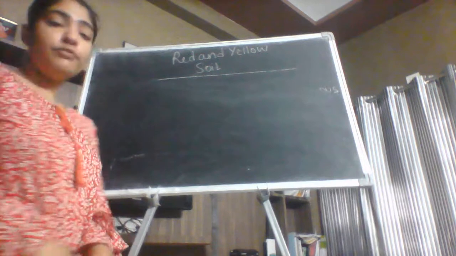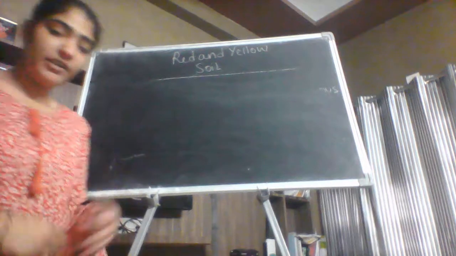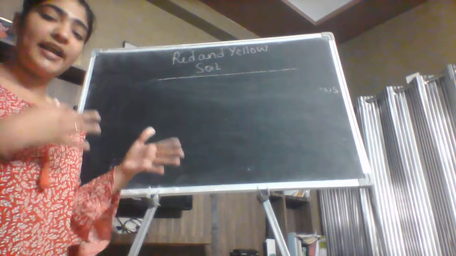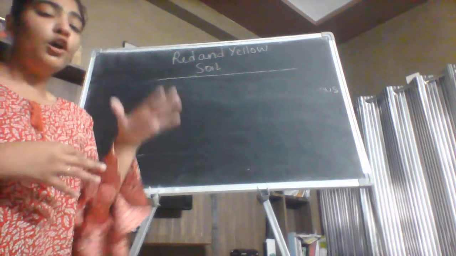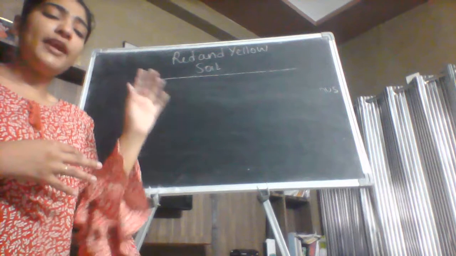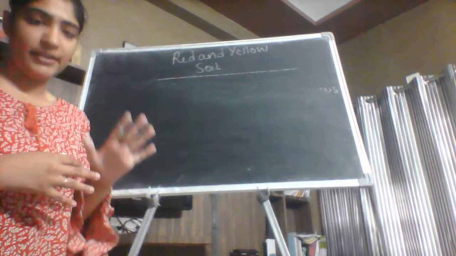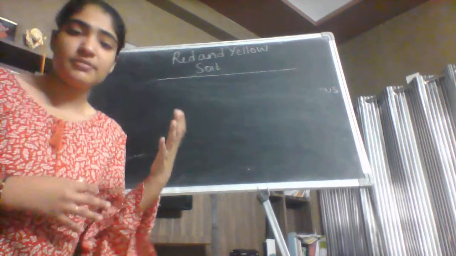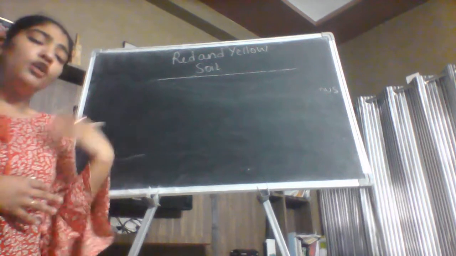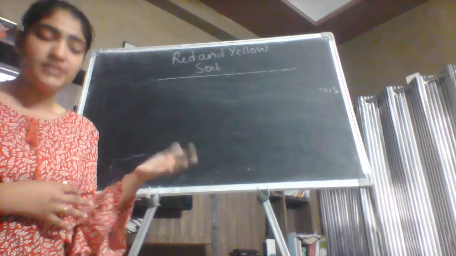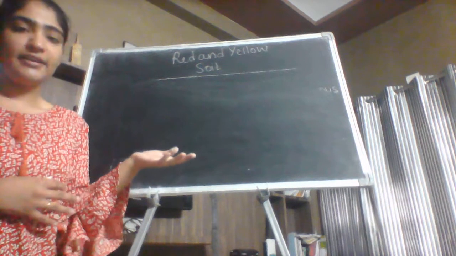I hope you have watched my earlier videos in which I have discussed the two very important types of soils, which were the alluvial and the black soil. Today I will discuss a very small concept of the type of the soil and it is very easy to understand. But साथ ही साथ इसमें बहुत ज़्यादा difficult words हैं, so I will make easy for you to understand those words. Now let's start with the red and yellow soil.